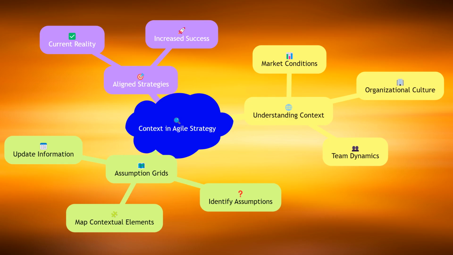Context is crucial in Agile strategy as it shapes the environment in which teams operate. Understanding the context involves recognizing the external and internal factors that influence a project, such as market conditions, organizational culture, and team dynamics. Assumption grids help teams to map out these contextual elements and identify assumptions that may be based on outdated or incomplete information. By doing so, teams can ensure that their strategies are aligned with the current reality and are more likely to succeed.